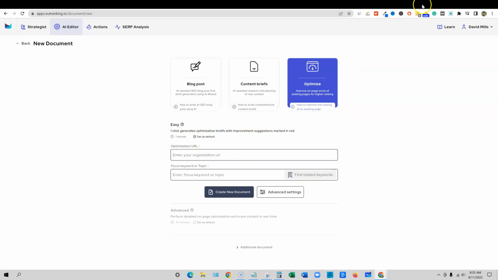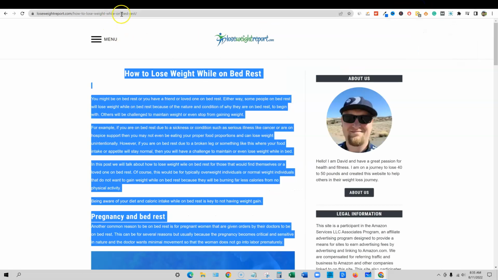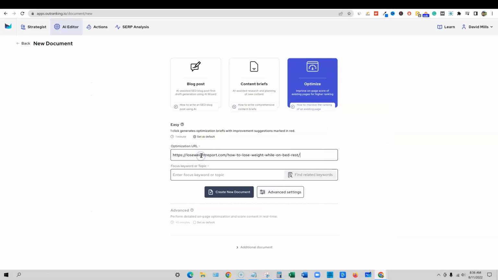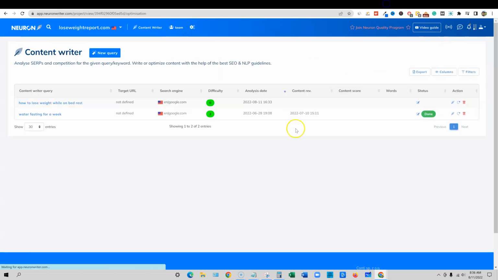So I believe, so that looks like we can actually put in our URL here. So that's cool. I'm going to copy here, go to right here, throw the URL in here. And create a new document. It's going to go and do its thing. We'll go back in over here to Neuronwriter, how to lose weight while on bed rest. It's saying that it is a 0 difficulty keyword.